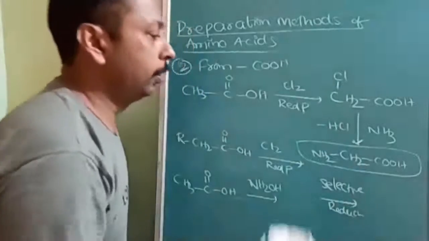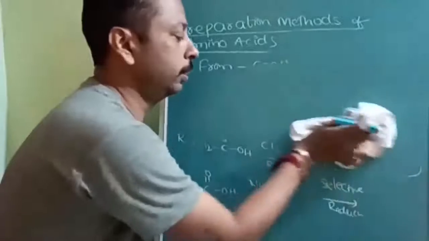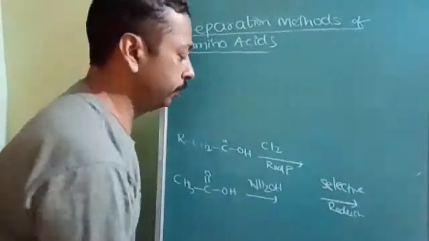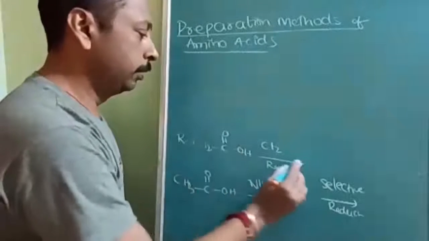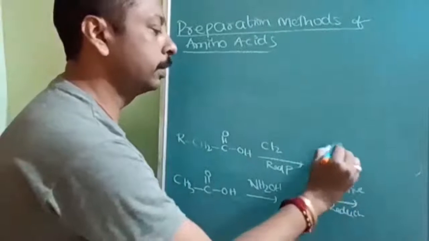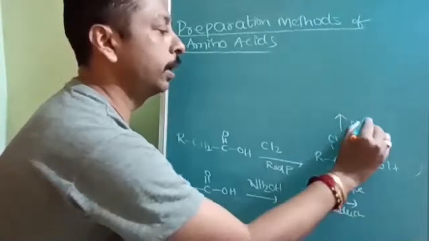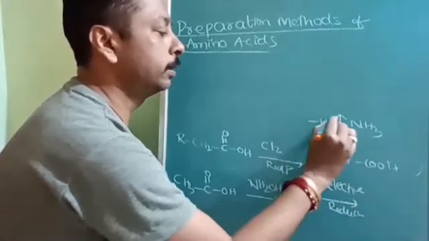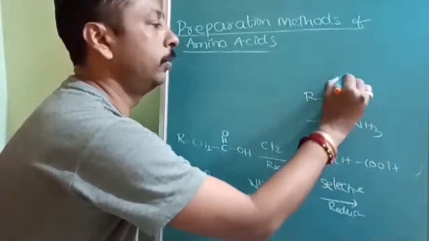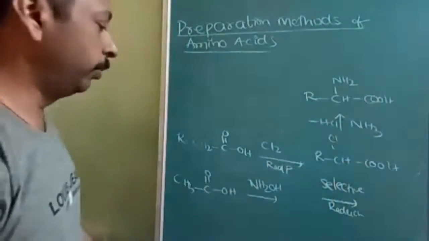So following this procedure, try the second one. Red phosphorus, chlorine. The chlorine will be substituted selectively at the alpha position only. So here first, RCHClCOOH. Next, what should I add? I should add NH3, minus HCl. RCH, and here it is going to be NH2 and COOH. This is also an amino acid.